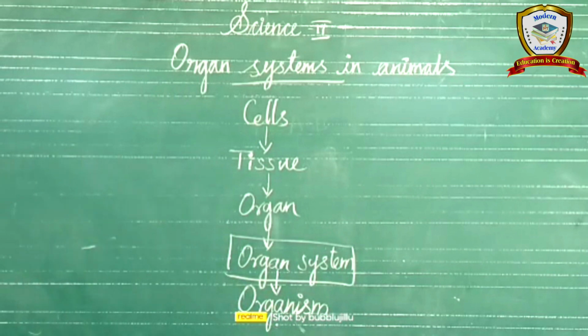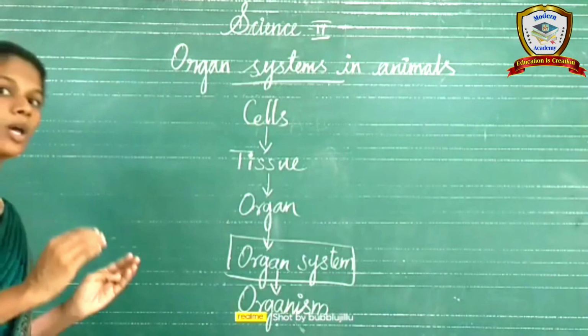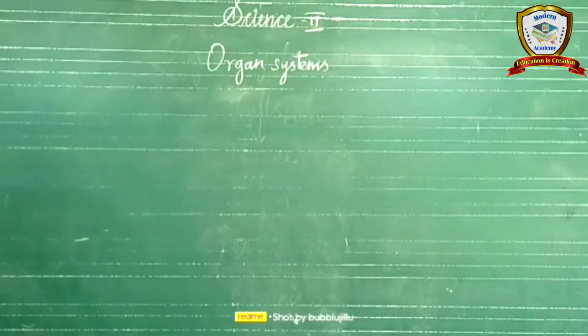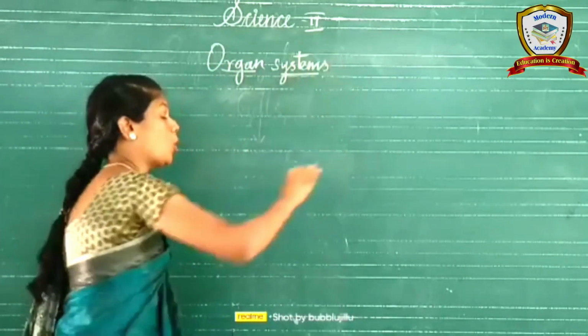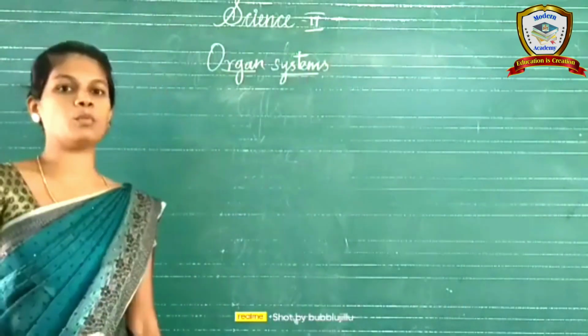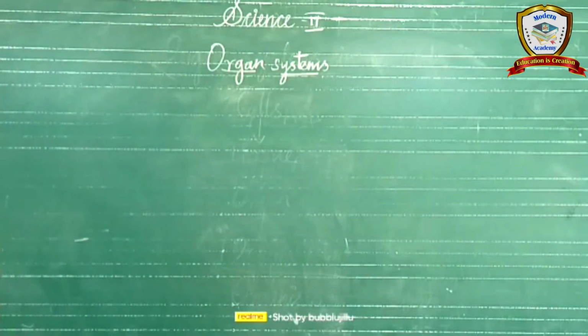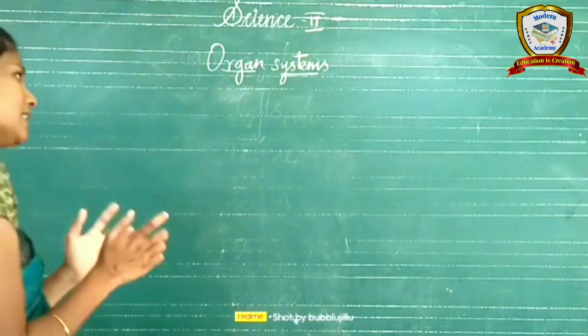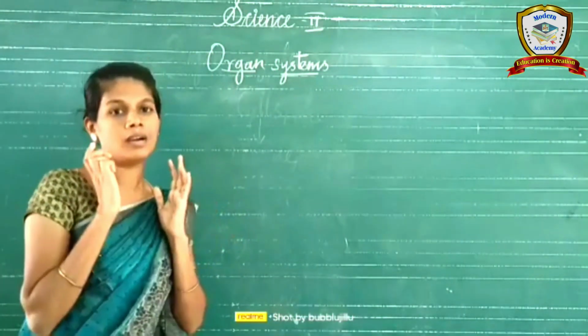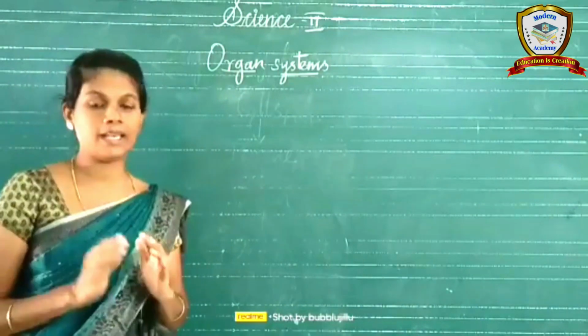So how many organ systems are there in our body? Do you know? Totally 11 organ systems are there. What are the organ systems in our body? Like the integumentary system, skeletal system, nervous system, circulatory system, respiratory system, digestive system, excretory system, reproductive system, sensory system, endocrine system. Like this, 11 types of organ systems are there in our body.